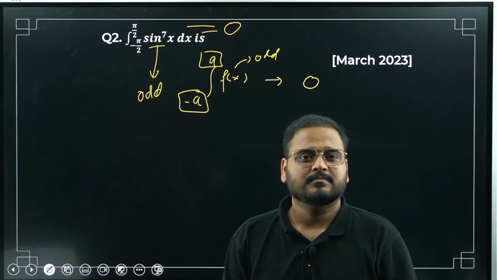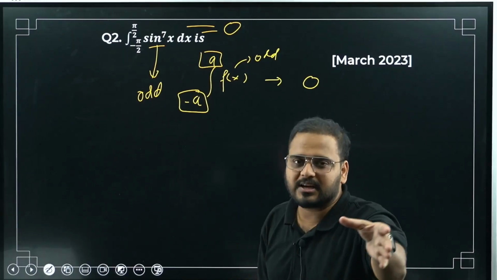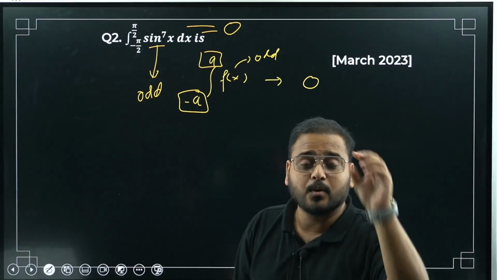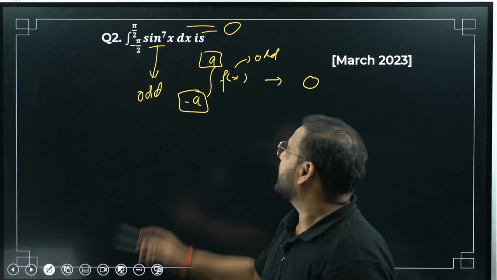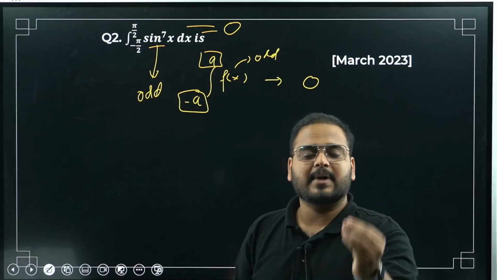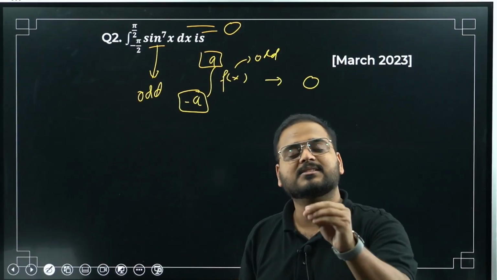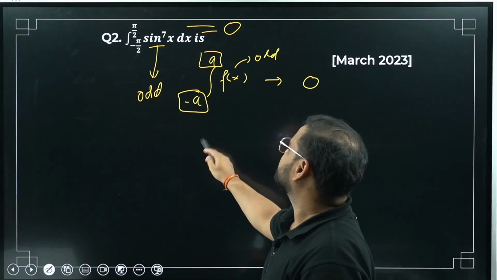But right now, don't go into that much detail. We don't have to go about area of integration right now. The question is as simple as that. Odd function, minus a to a, definite integral, answer is 0. How come, sir?